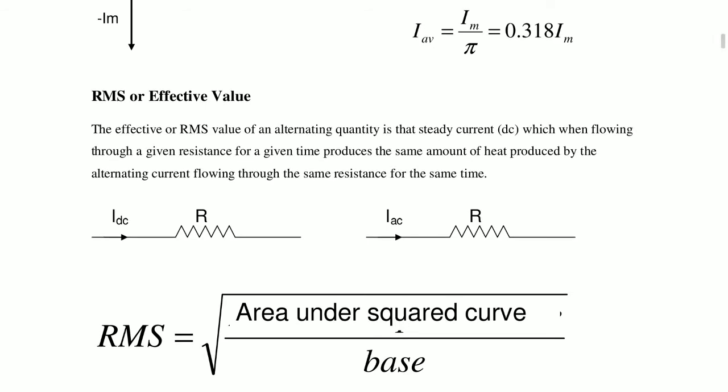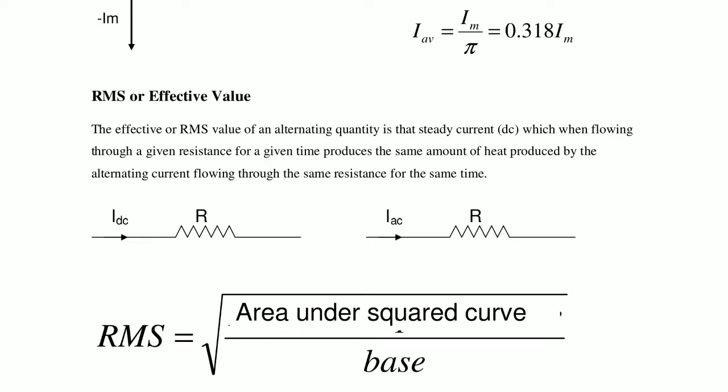Consider two resistors: in one, DC current is flowing, and in the other, AC current is flowing. The same amount of heat is produced in the DC circuit and in the AC circuit at the same time. So this is the RMS or effective value.